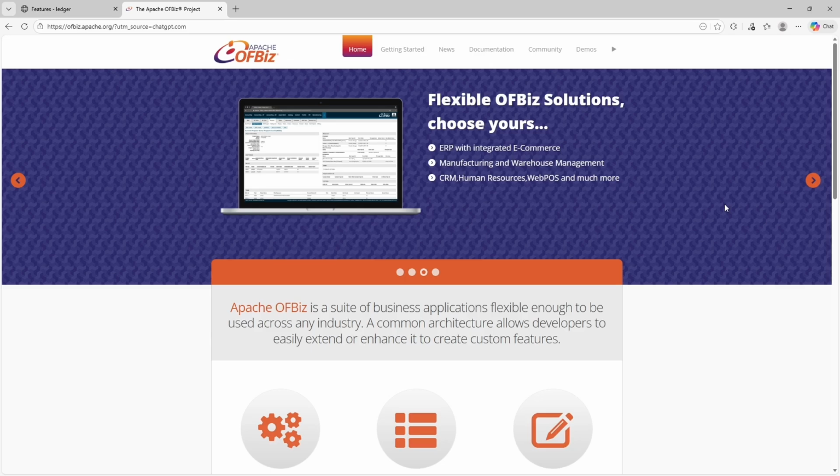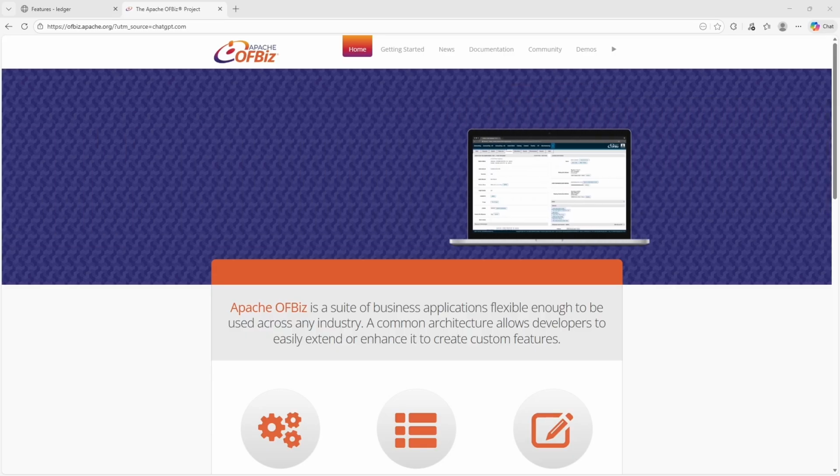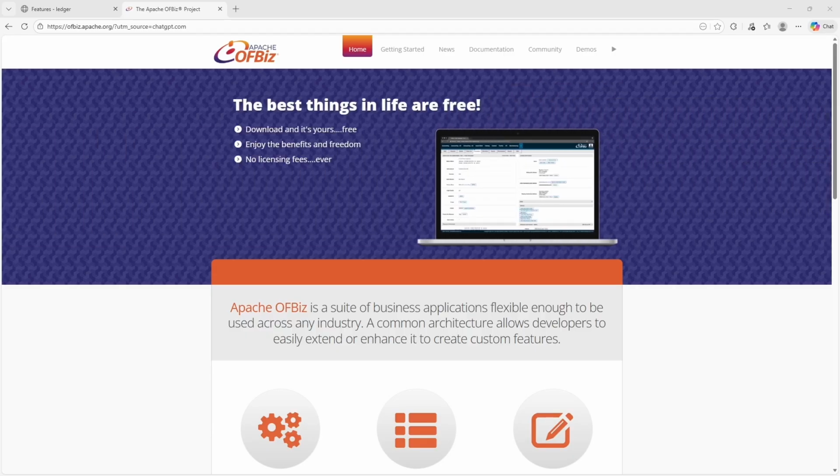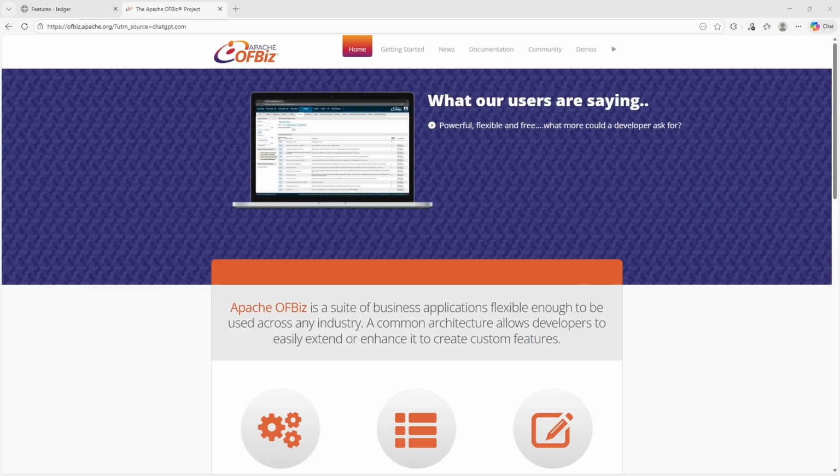Now let's look at the pros and cons of Apache OFBiz. On the positive side, OFBiz is extremely powerful, flexible, and capable of supporting enterprise-level operations without licensing costs. It offers true ERP functionality, deep customization, and strong integration between financial and operational data. Businesses that invest in proper implementation can tailor OFBiz to very specific workflows and long-term operational needs.